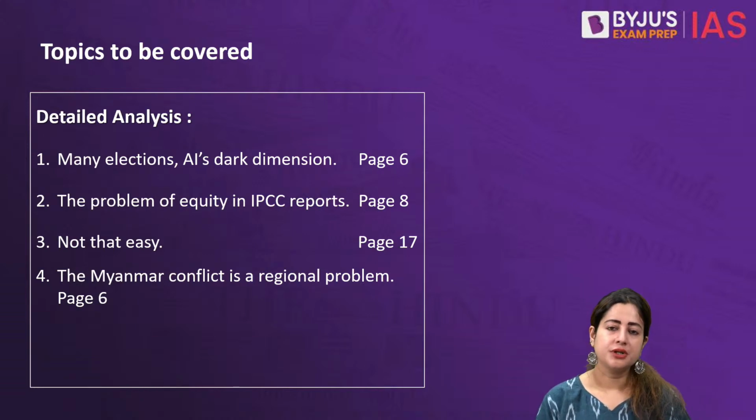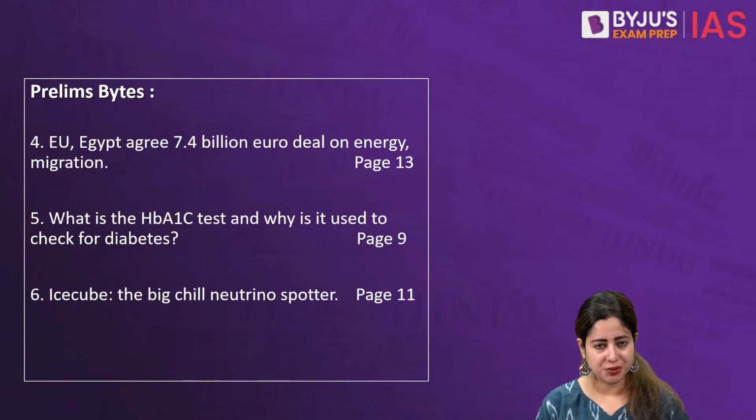So, before going deeper into the articles, a broad look of the newspaper says that the detailed articles today are very diverse in nature, ranging from the dangers that artificial intelligence is posing to democracy across the globe, right up to the problem of climate responsibility, going up to the new notion of transforming Indian education, all the way to the Myanmar conflict. Besides, we shall do a quick read of certain articles which are very factual from the prelims perspective.